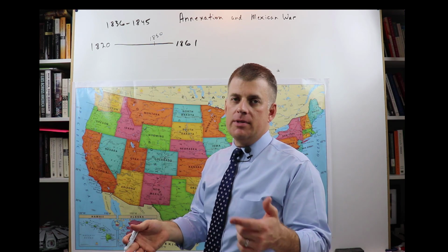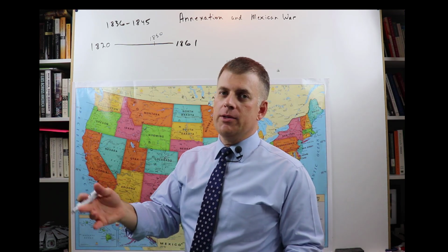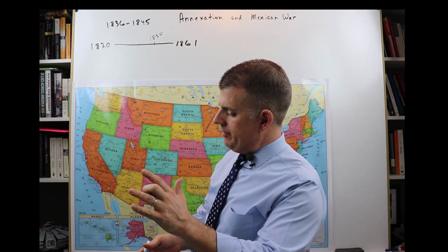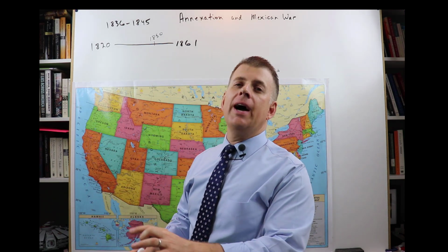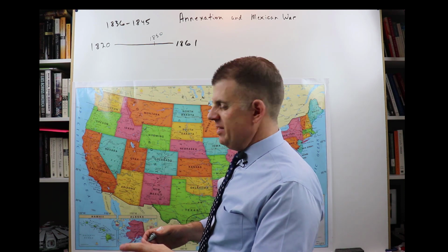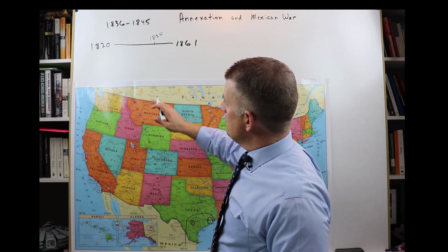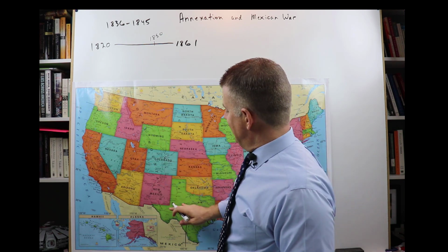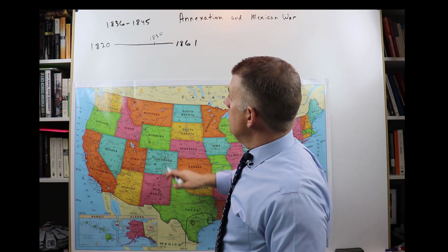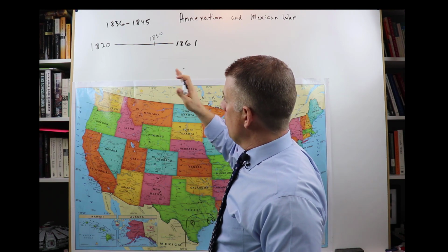Now, it's not as if the states came in pairs, two by two, exactly one free, one slave at the same time. It's not exactly the way it worked, but it's kind of the way it worked. So the conditions weren't right in 1836 for Texas to join the Union as a slave state. But in 1845, they were right.